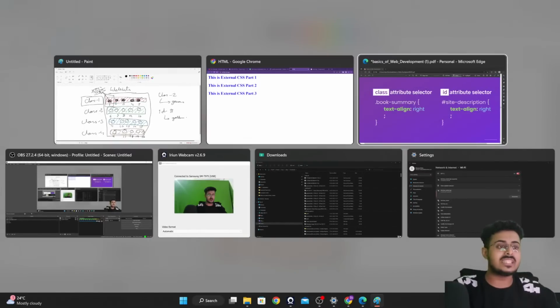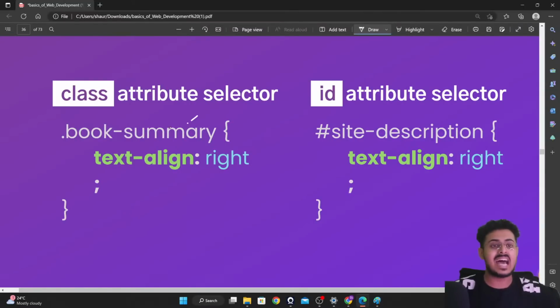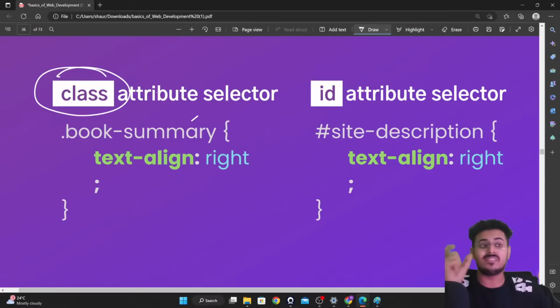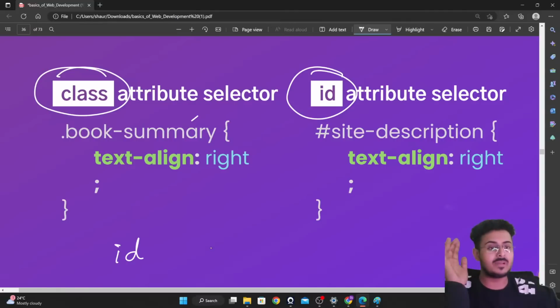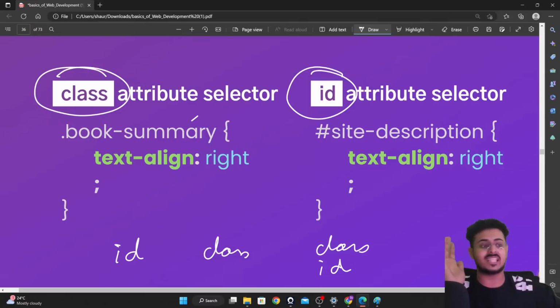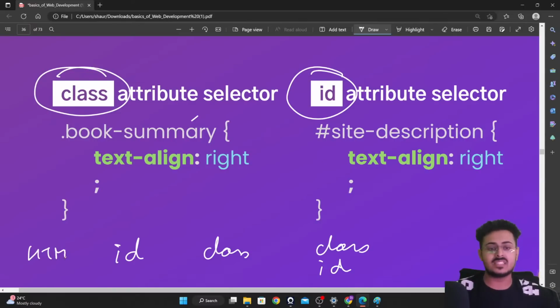There are two things that exist, called classes and IDs in HTML, guys. You can give any HTML tag a class. You can give any HTML tag an ID as well. You can have a particular HTML tag that has just an ID, a particular HTML tag that has just a class, and a particular HTML tag with a class as well as an ID. You can also have an HTML element without anything.